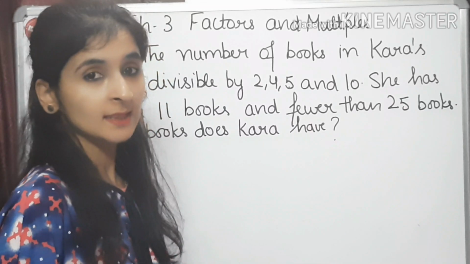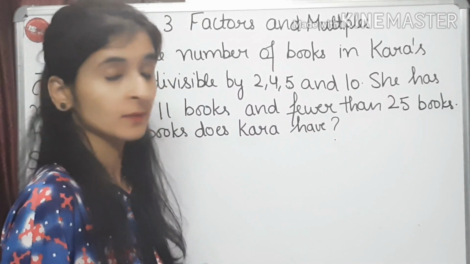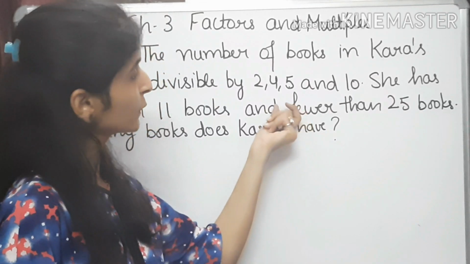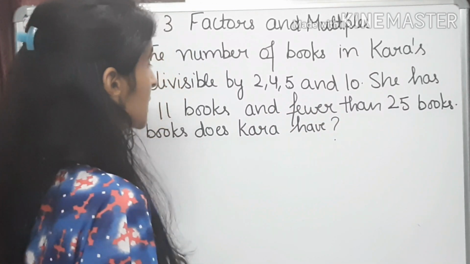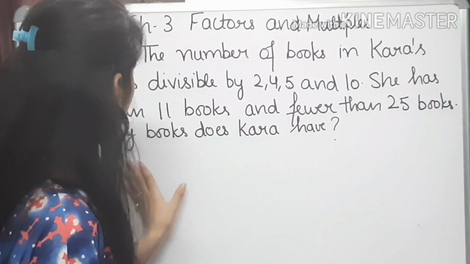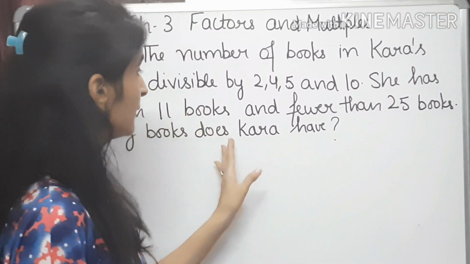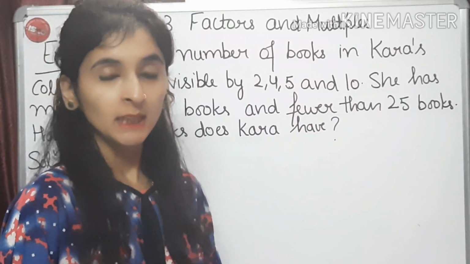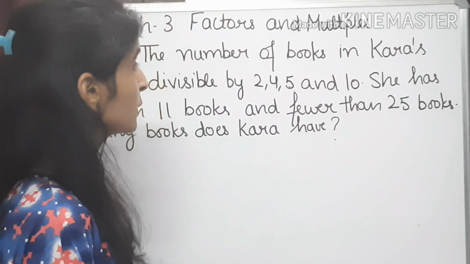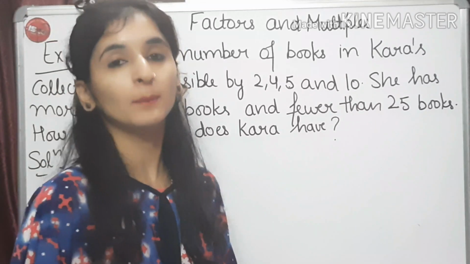So it means the number of books will be a multiple of 2, 4, 5 and 10. Right? So children, here it is given that she has more than 11 books and fewer than 25 books. It means here we have to find the least number.